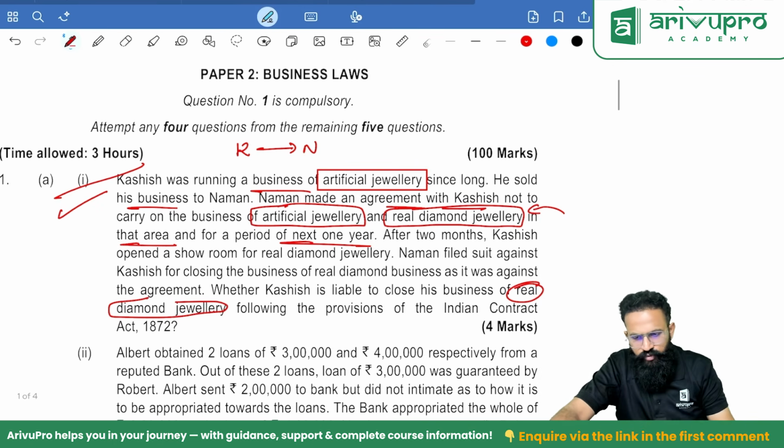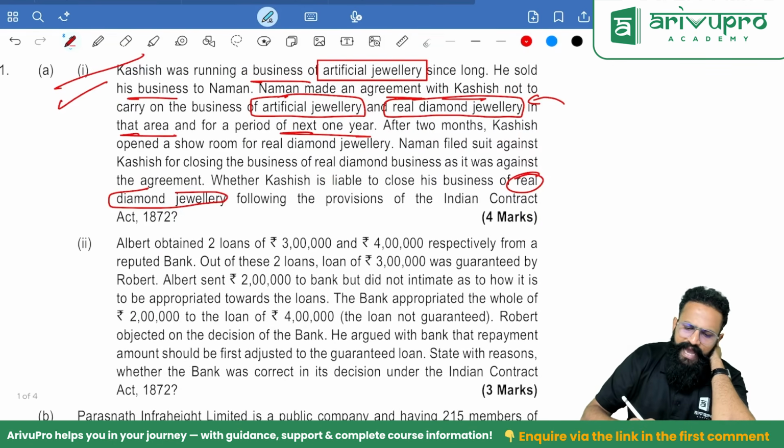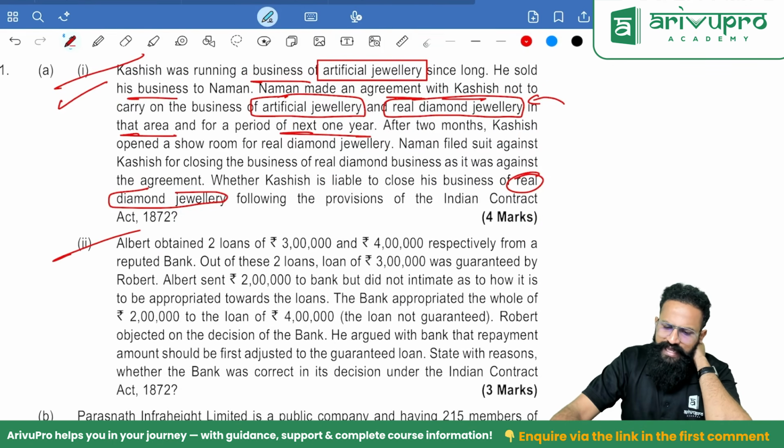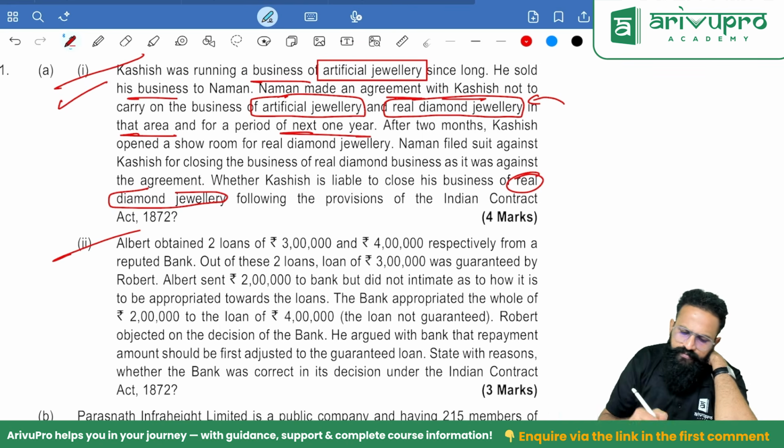Clear? Good question. Okay. Albert obtained 2 loans of 3 lakh and 4 lakh respectively from a reputed bank. Out of these 2 loans, the loan of 3 lakh was guaranteed by Robert. Okay. There were 2 loans taken. One is 3, one is 4.